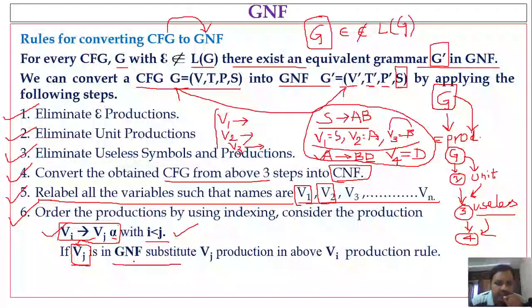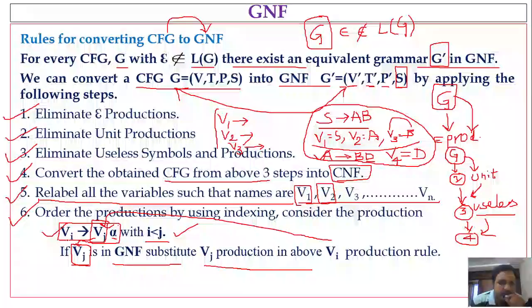The moment you encounter such a production, immediately check whether the Vj production is in GNF. If the Vj production is in GNF, then substitute the body of the Vj production in the Vi rule. Whatever the body of the production is for Vj, that will be substituted in place of Vj in the Vi rule.